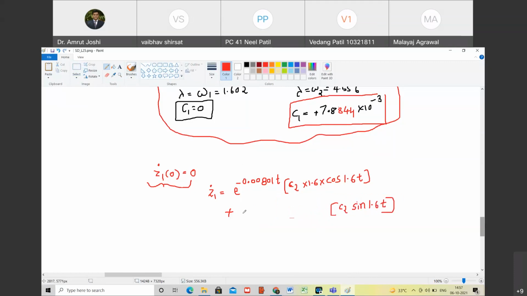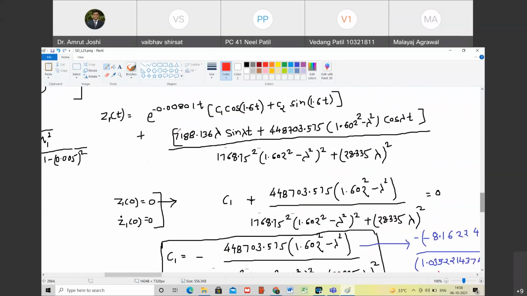So what is the derivative of this term? Minus 0.00801 e raised to minus 0.00801 t. Happy? Yes. So this is the derivative of the first term.